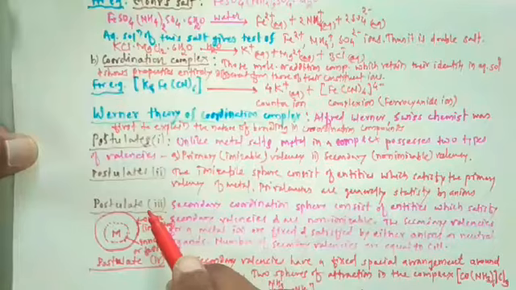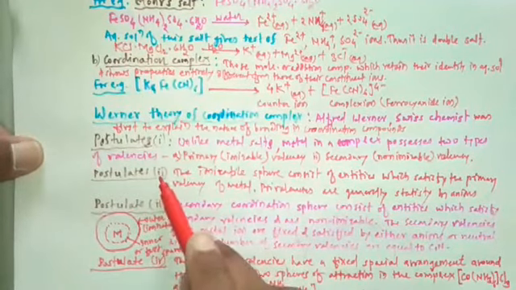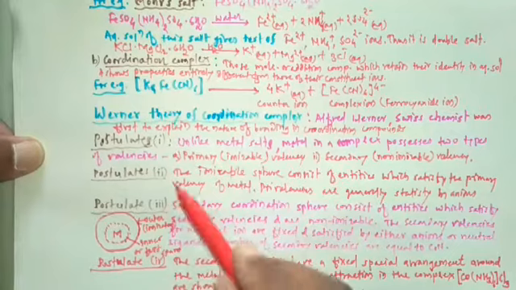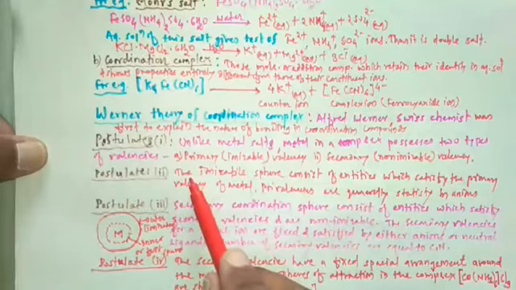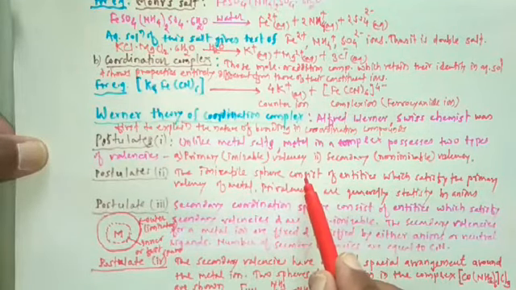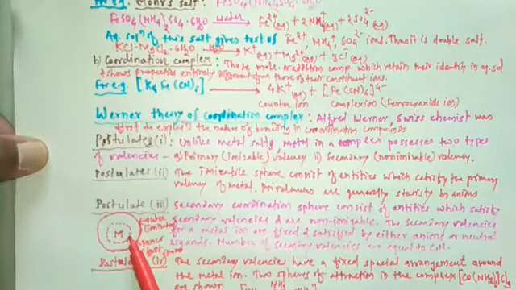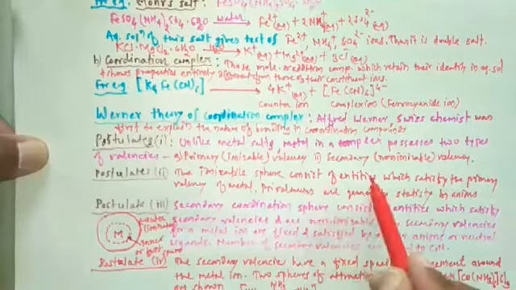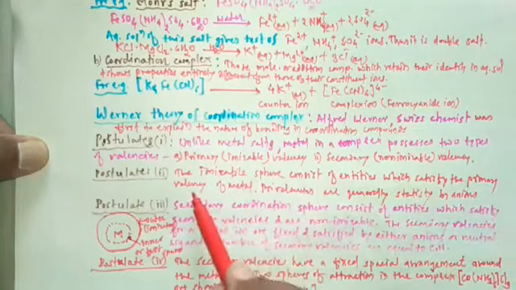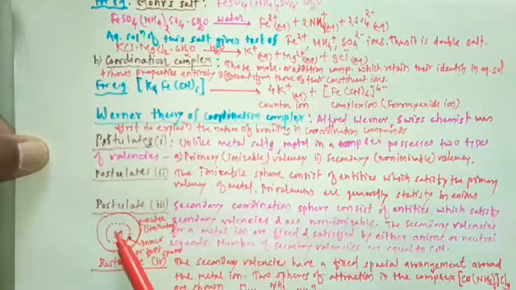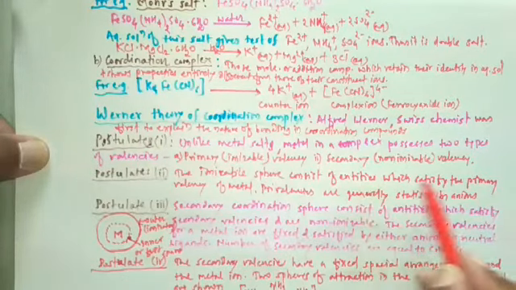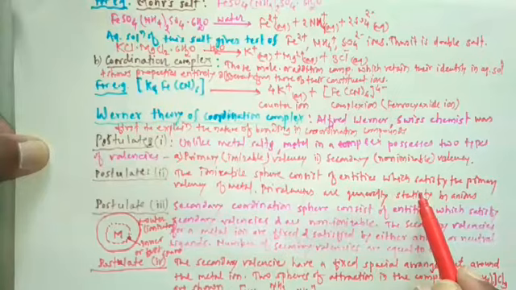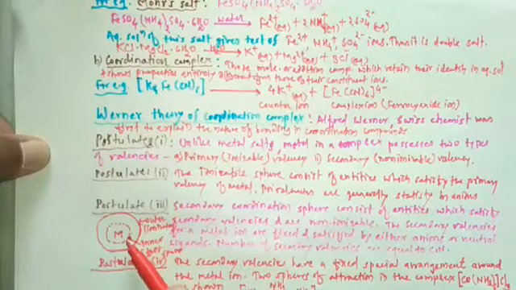In the second postulate of Werner theory, Alfred Werner states the ionizable sphere, or first sphere. The ionizable sphere consists of entities which satisfy the primary valency of the metal. So the primary valency of the metal is satisfied by this ionization sphere, that is, the first sphere. Primary valencies are generally satisfied by anions.